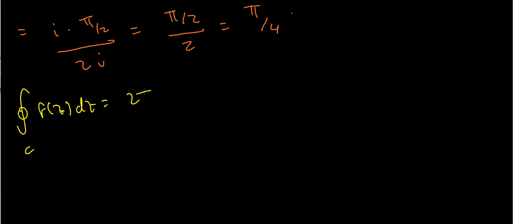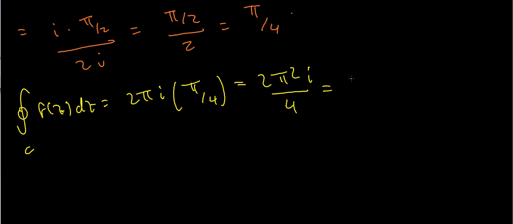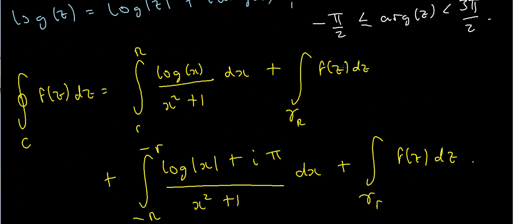So that's 2 pi i times pi over 4, which is just 2 pi squared i over 4, and that simplifies to i pi squared over 2. So that's what I get when I use the residue theorem, and that takes care of the left-hand side, because now I can say that this thing is just i pi squared over 2.